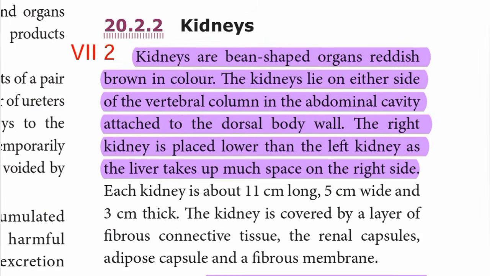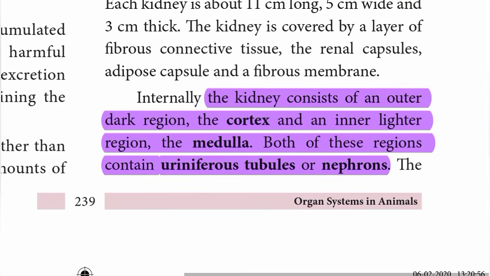Kidneys are bean-shaped organs, reddish brown in color. The kidneys lie on either side of the vertebral column in the abdominal cavity attached to the dorsal body wall. The right kidney is placed lower than the left kidney as the liver takes up much space on the right side. The kidney consists of an outer dark region, the cortex, and an inner lighter region, the medulla. Both of these regions contain uriniferous tubules or nephrons.